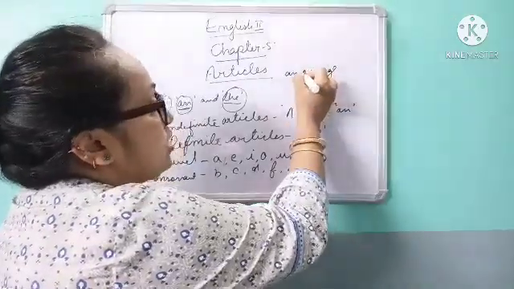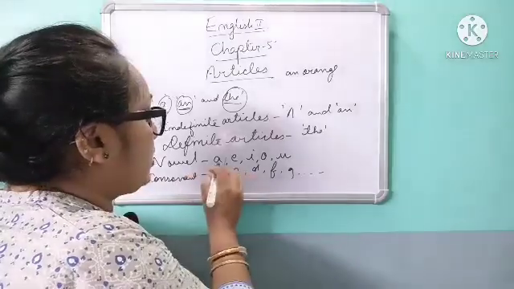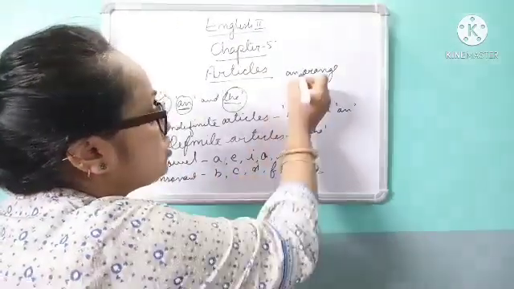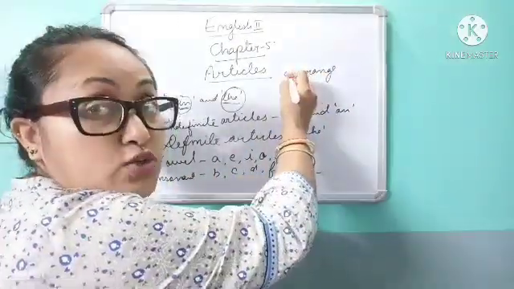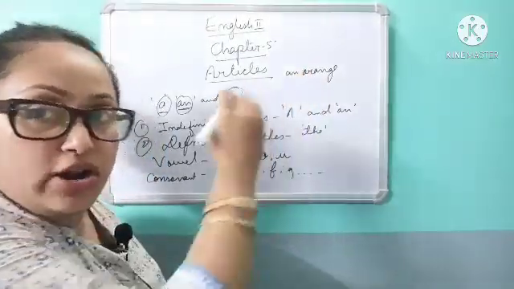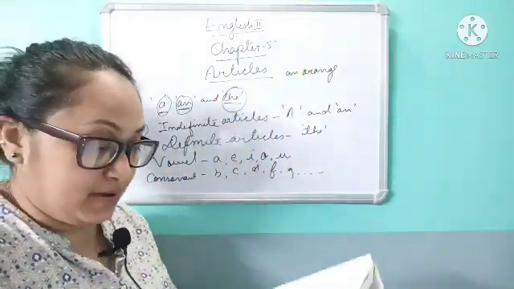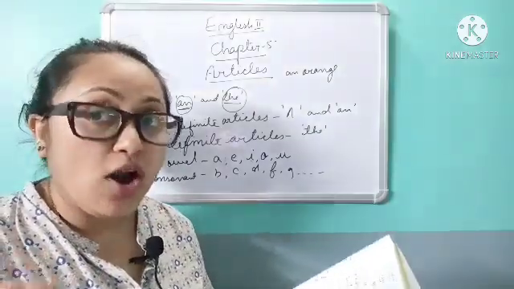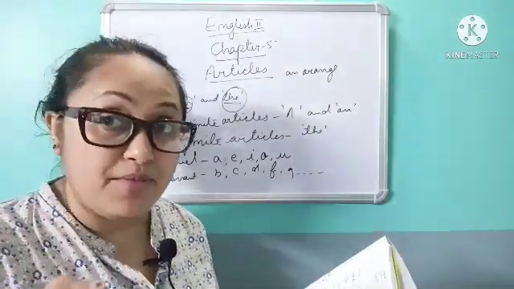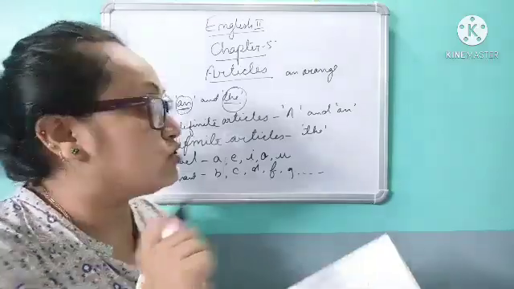An orange, because O is a vowel, A, E, I, O, U. O is a vowel, is it not? An orange. That's why we cannot use a orange. It is an orange. Again, I'll give one example that begins with a vowel sound. Remember, vowel sound. I will give one example of that here also.